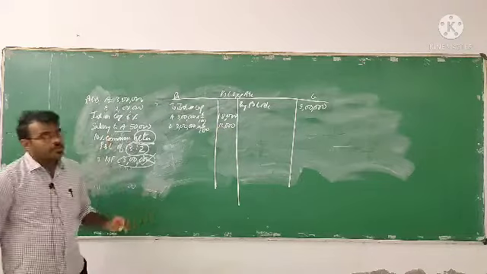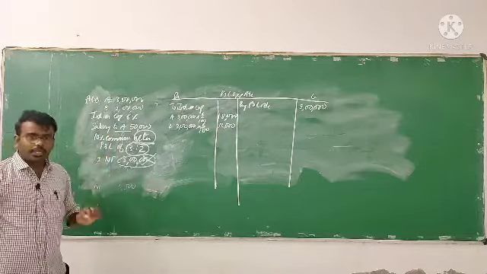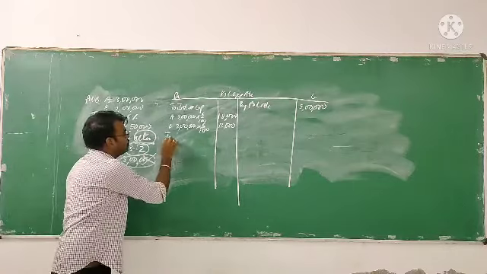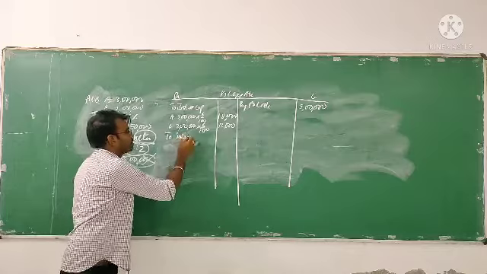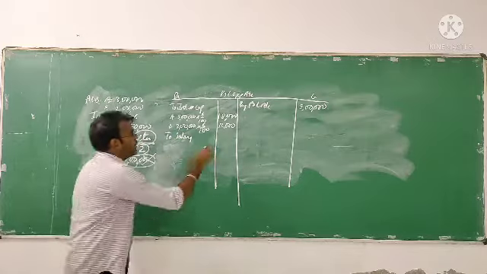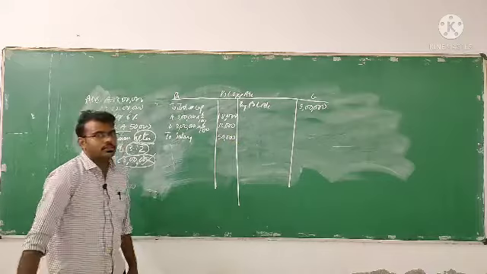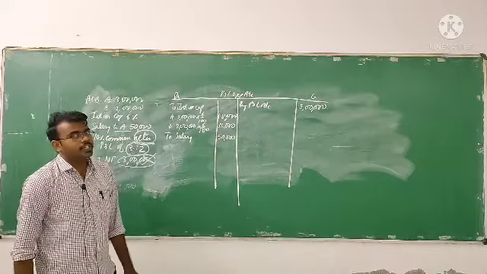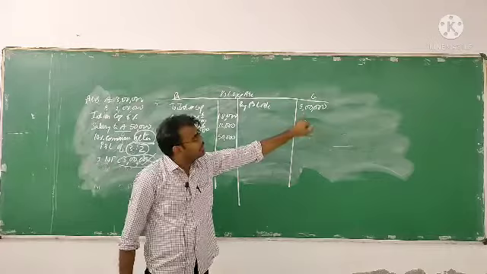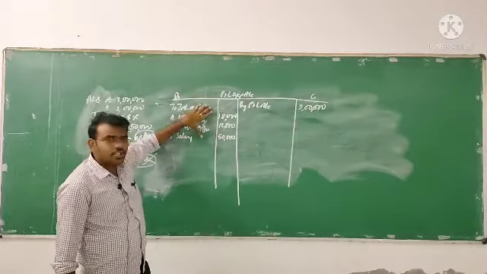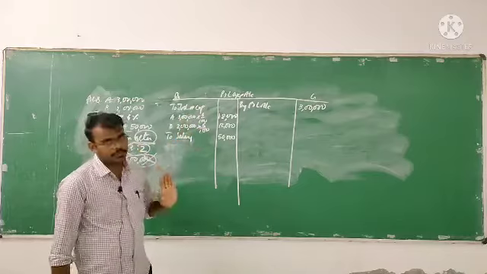After the interest on capital, next you have to take the salary. Salary to A, how much? They are paying 50,000 rupees. So this is net profit before charging the interest on capital and salary.